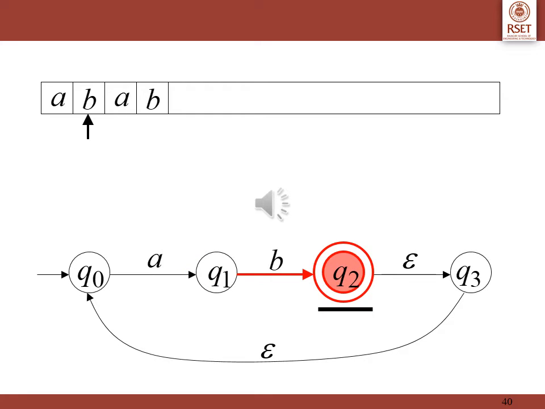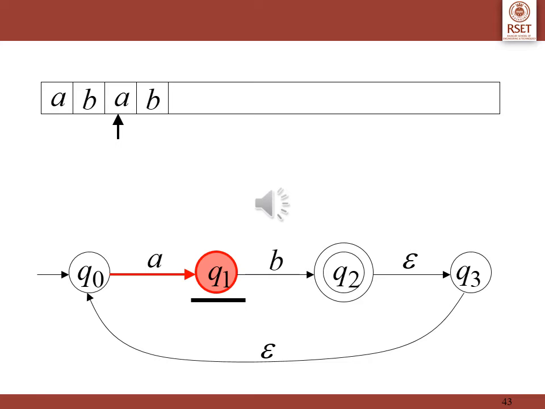Q0 on encountering A reaches Q1. Q1 on encountering B reaches Q2. From Q2 there are epsilon transitions. So as the string is not completed, these epsilon transitions are processed. Q2 on an epsilon move reaches Q3. Q3 again on an epsilon move reaches Q0.